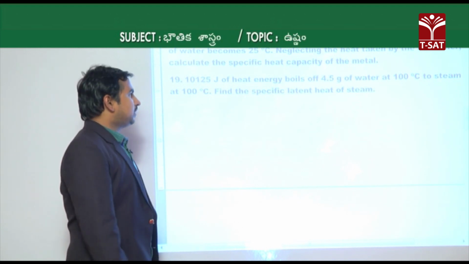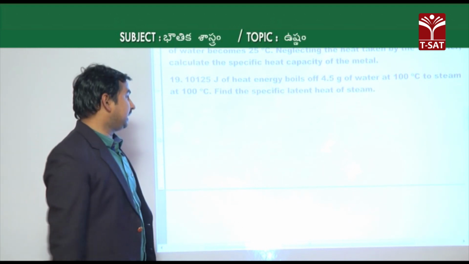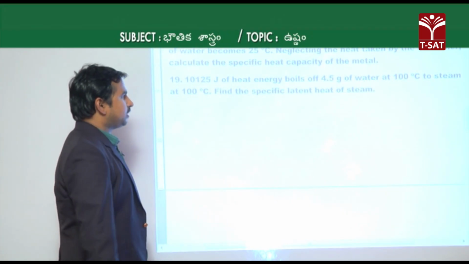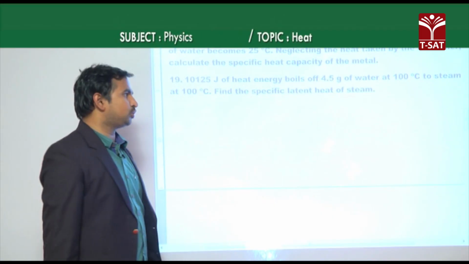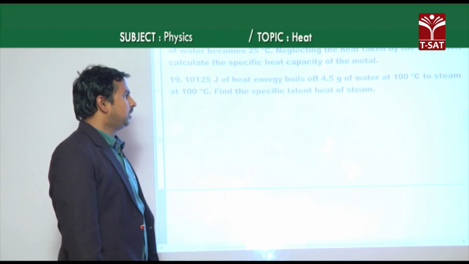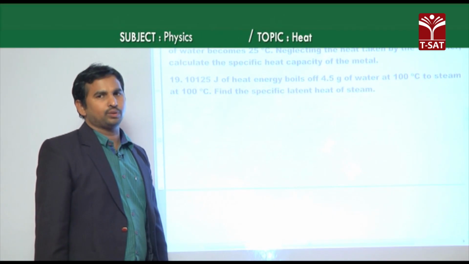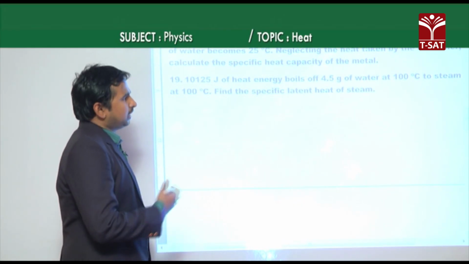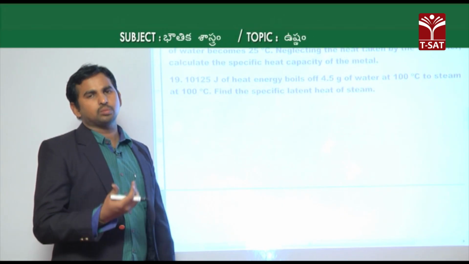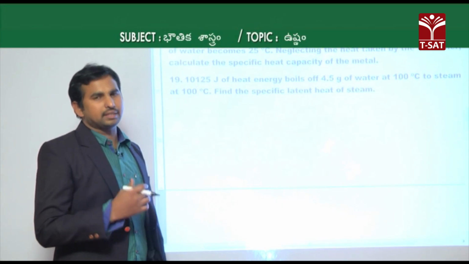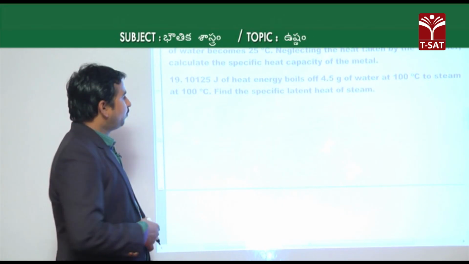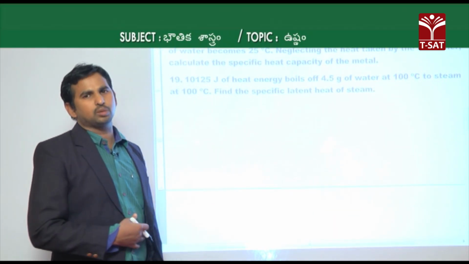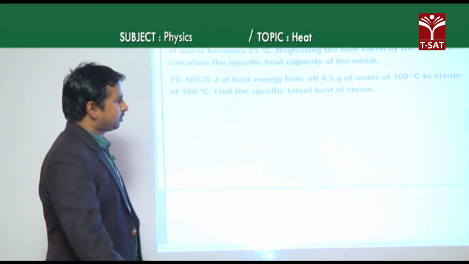And as it is given that it is converting into steam again at 100 degrees Celsius, during this change of state from water to steam, we have to find the specific latent heat of steam. As the heat energy is directly given, and the mass is also there, and it is about a change of state, we do not have any change in temperature here. So we need not consider the specific heat capacity.